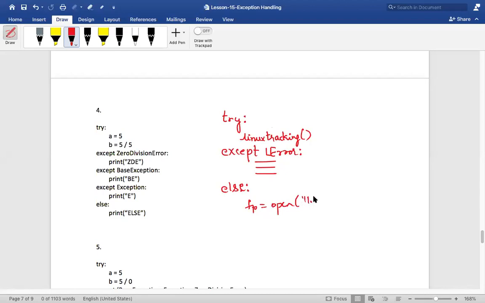So one.log or something like that. Some Linux related files, because the file extensions for Linux would be different, the file extensions for Windows would be different, the file extensions for different OS would be different, right? We were working on a binary file and we had to open a specific file related to Linux. So first I checked whether this program is really working in a Linux environment. If it did not give any error, then come to the else part, open that file and do the necessary operation.